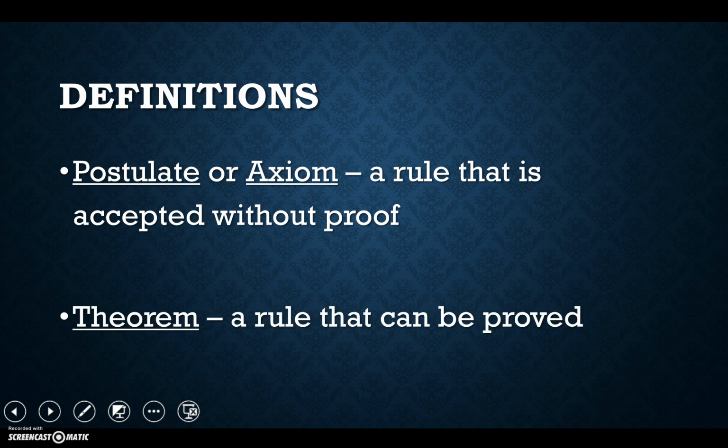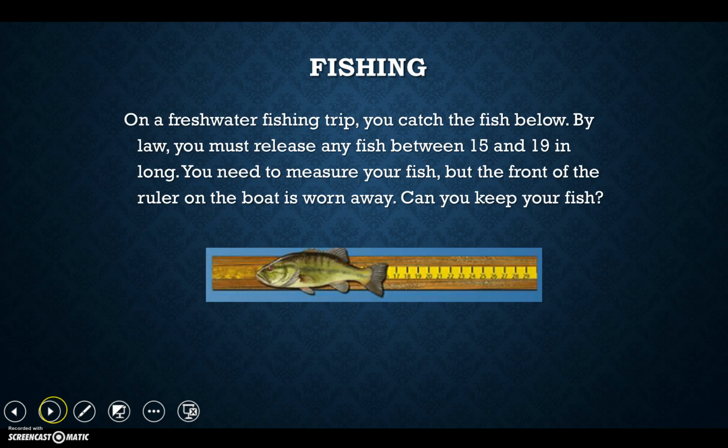However, we also have things called theorems. These guys are rules that can be proven, and we're going to prove some of them. We're going to do a little bit of proofs, more so in our next unit, but you did see one in the past, so hopefully moving forward now you have a better handle on what a proof is. But a theorem is a rule that can be proved or proven.